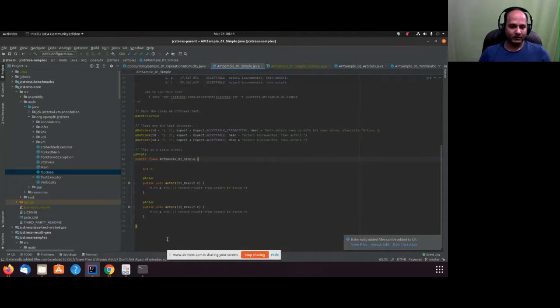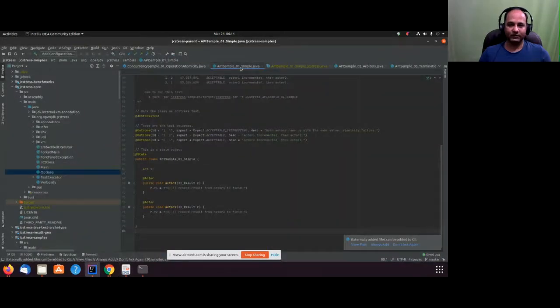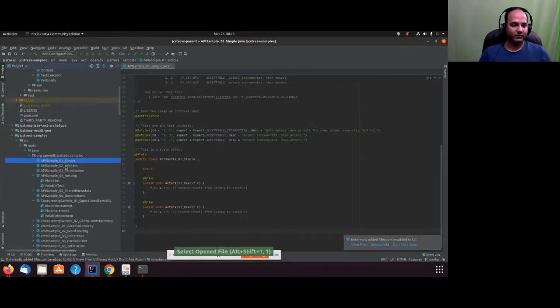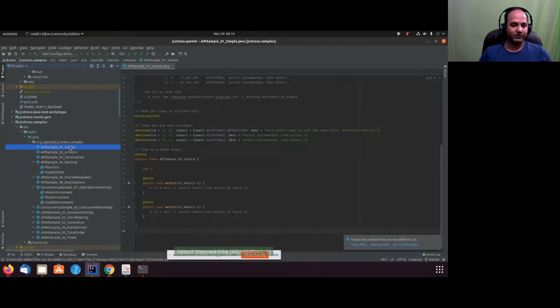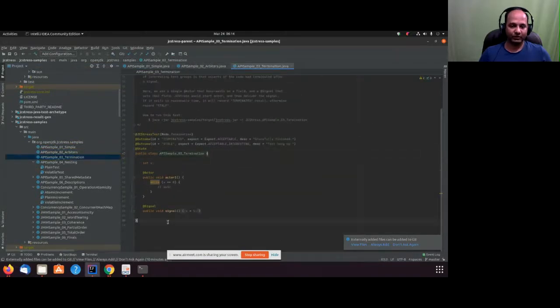Now we have seen a couple of APIs already. I'll close the other classes. We saw the simple test, we saw actor, then arbiter, then signal. We talked about signal and tried to execute this as well. Now we'll see a different API, nesting.